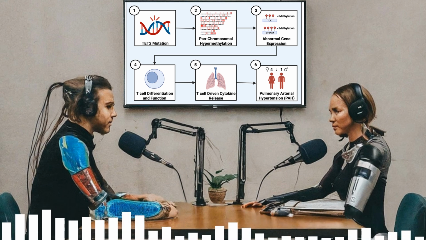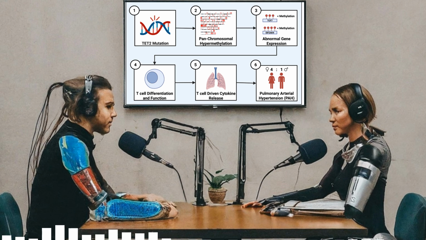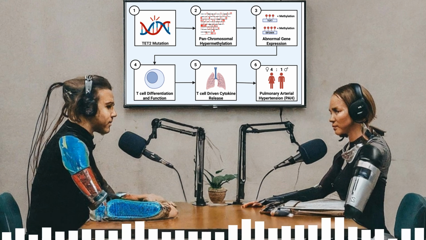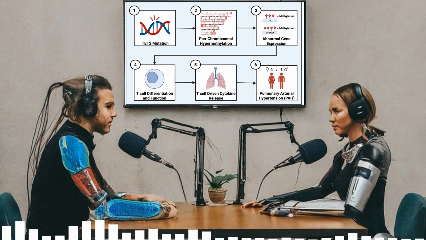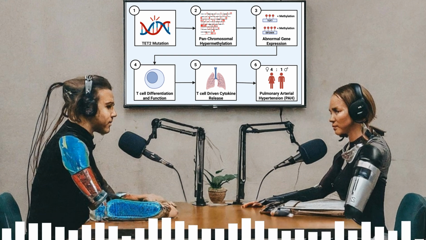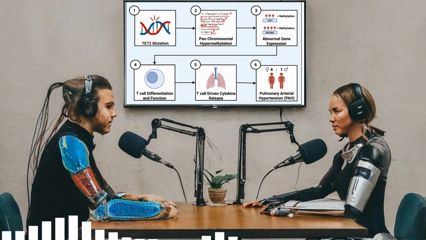Exactly. But here's a really interesting detail. In the PAH patients without TET2 mutations, the extra methylation seemed to be concentrated on specific chromosomes, certain areas. But in the patients with TET2 mutations, they saw significant hypermethylation, extra methylation, across all chromosomes.